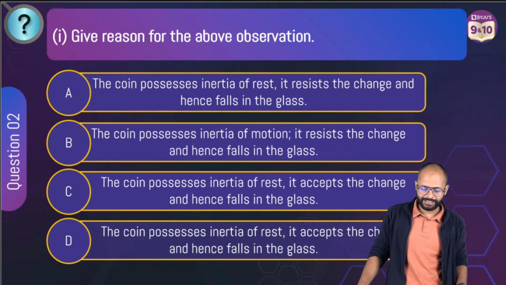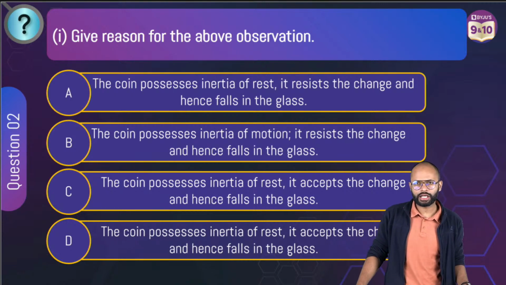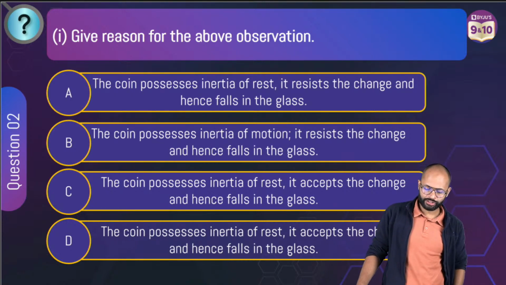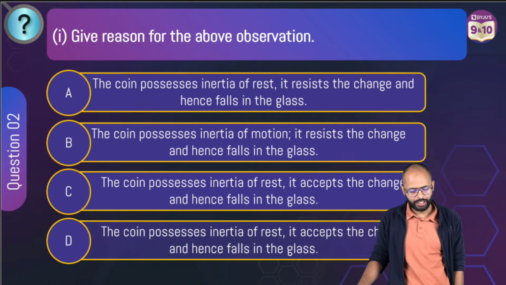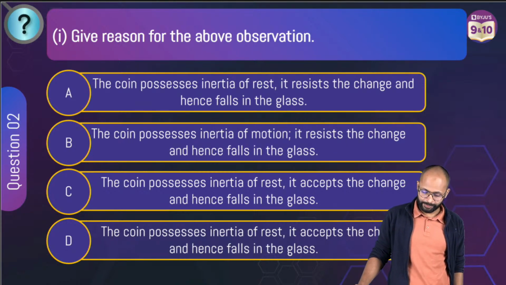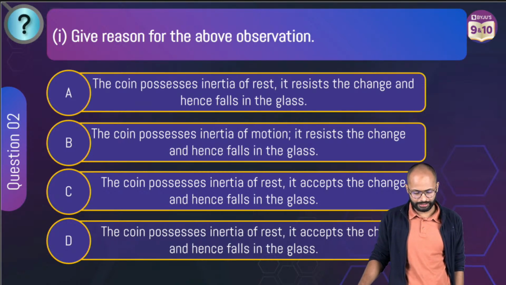The coin possesses inertia of rest. It resists the change and hence falls in the glass. The second option says the coin possesses inertia of motion, resists the change and falls in the glass. Third, the coin possesses inertia of rest, accepts the change and hence falls in the glass. Last, the coin possesses inertia of rest, accepts the change and hence falls in the glass. What do you think?